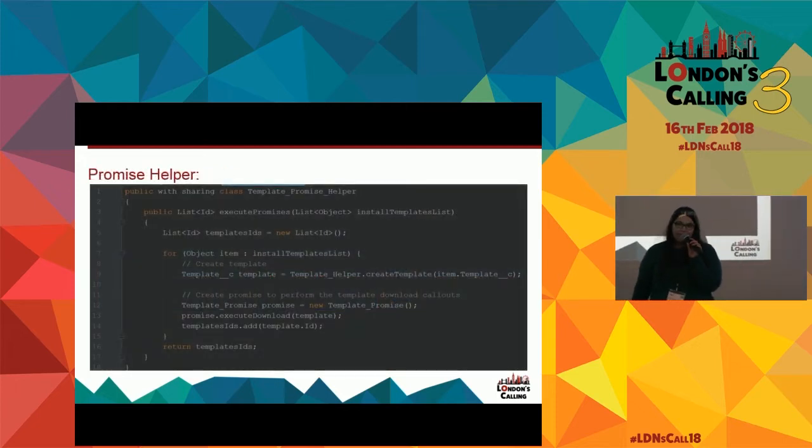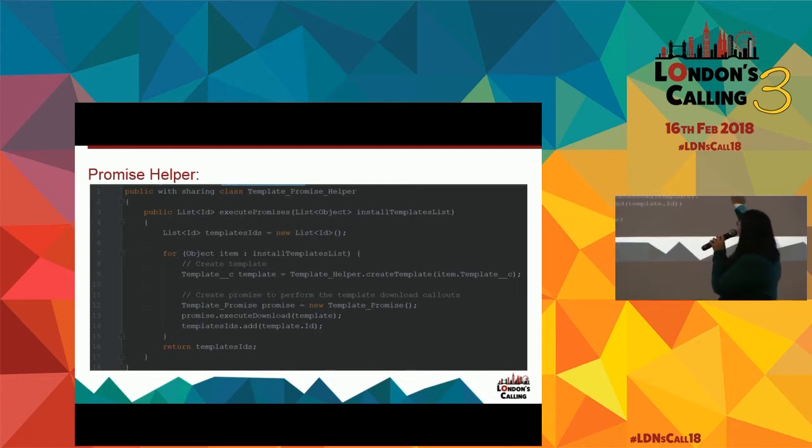The first thing we did was a helper that receives a list of this object, the instance template list, that is only the information we need about the templates that are on the server that we need to download, but not the template itself. So we will create a list of IDs so we can track and do the monitoring later if there is some error. For every template, here in line 12, we create a promise. And then we execute the download method, and we keep tracking the ID to do the monitoring. Okay, let's see the execute download.